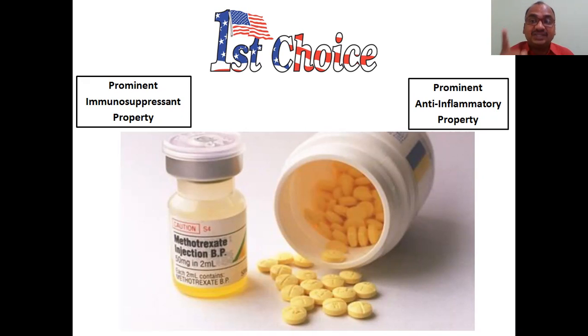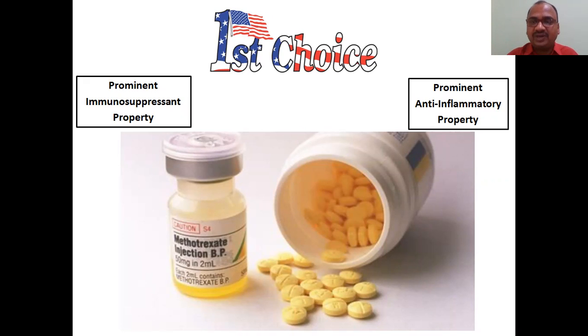Chronic inflammation is the biggest problem in this disease, I have already told. So it is a double check. One side, it suppresses the immune system, and another side, it decreases the inflammation. So automatically all the doctors, as MBBS students, as pharmacy students, as nursing students, you should first of all give this as the first choice.